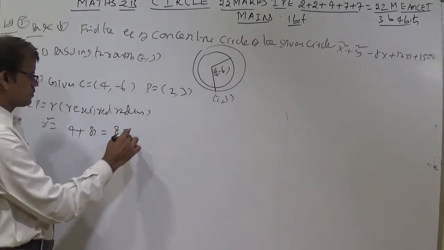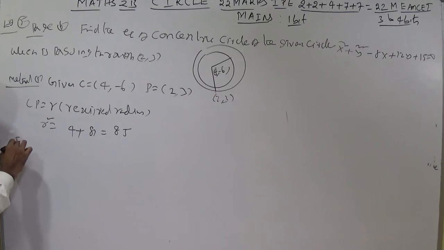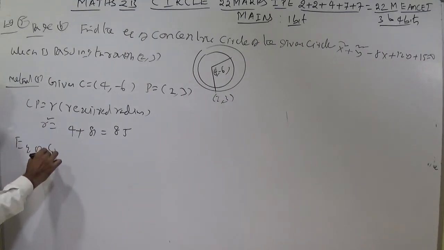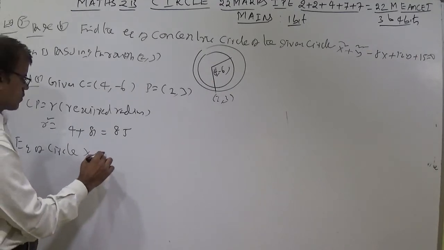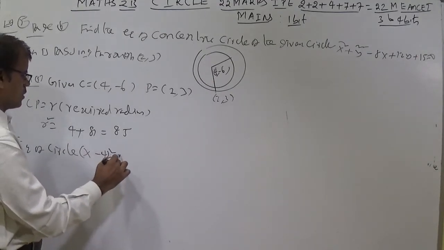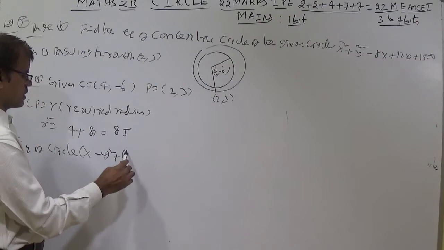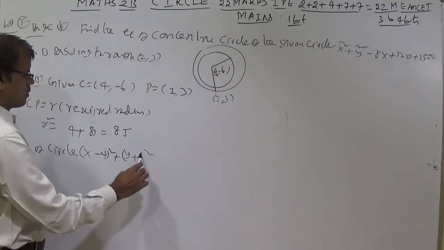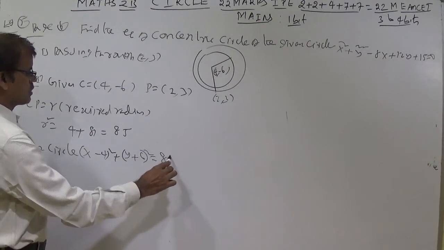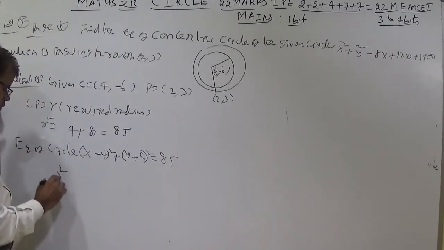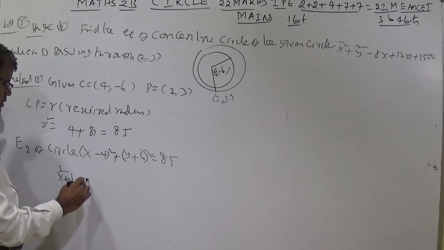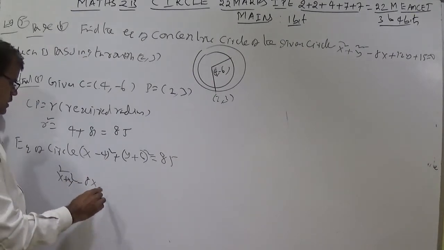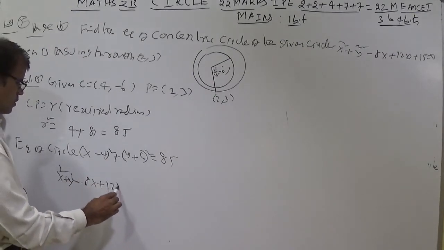Now using the equation of circle formula, x minus h whole square plus y minus k whole square is equal to R square, you can write x minus 4 whole square plus y plus 6 whole square is equal to 85.